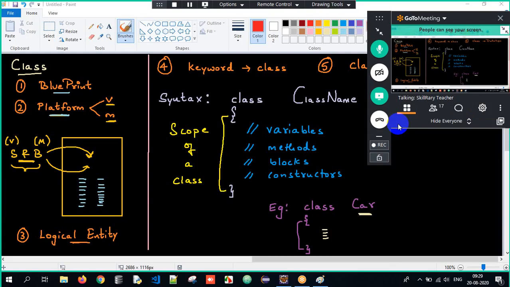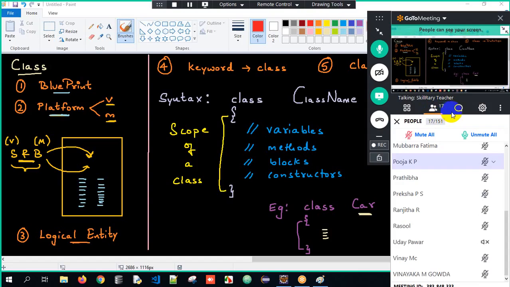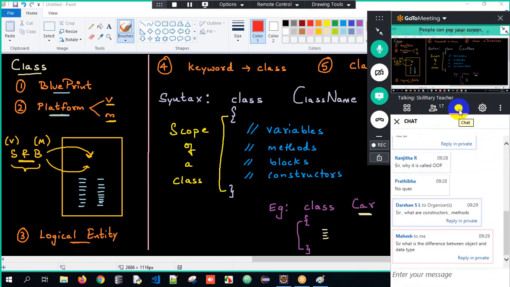I told you whatever clarity I gave you now. See, objects are nothing but real world entities. We are going to relate everything to the real world aspect and try to derive some solution. That is the reason we call it object oriented. So every programming language, as of now, Python, Java is into object oriented. JavaScript has moved too. There are a lot of languages which are object oriented now.